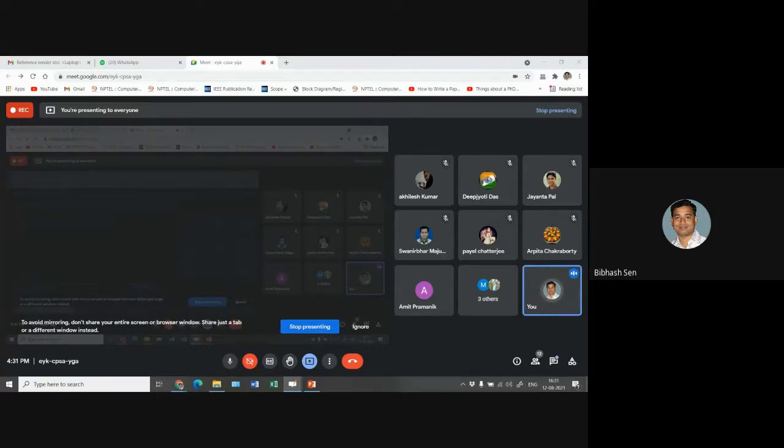Now from 3 by 4 I have to make 2 by 3. So I have to break it into 3 parts. I will not consider this part. This is not my zone. From here I am considering 2 by 3. Clear?